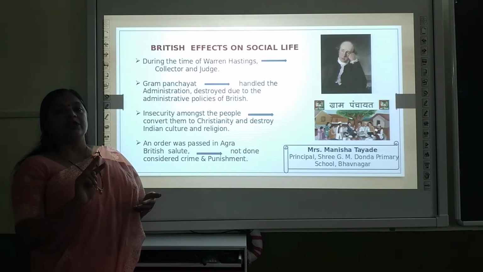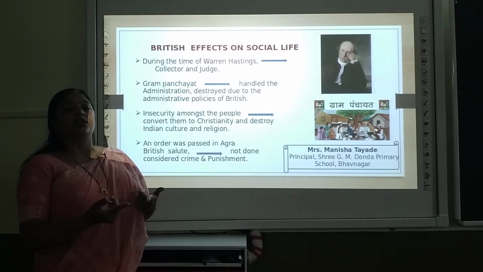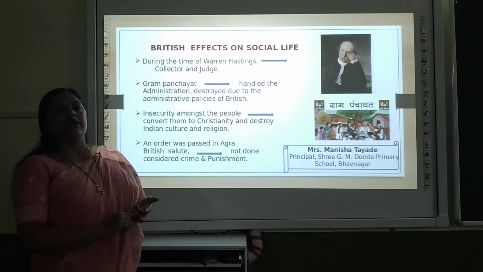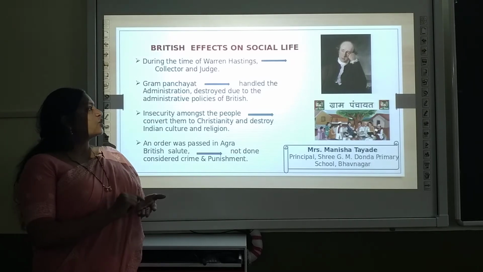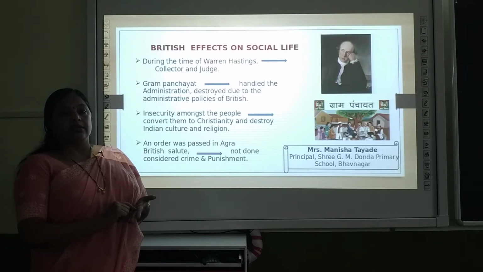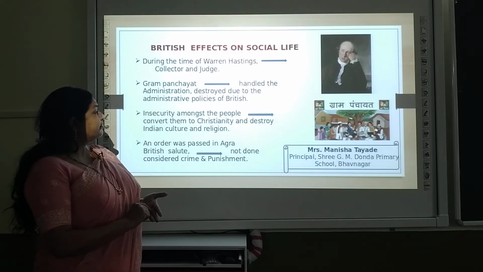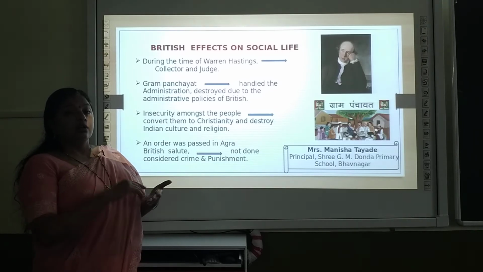So this is the difference between the two: Lord Cornwallis gave the right of collecting taxes to the zamindars or landlords, but Warren Hastings, as Governor General, gave the right to the collectors, and they were also given the right to give judgment in small disputes amongst the people. So the judgment was also done by the collectors.